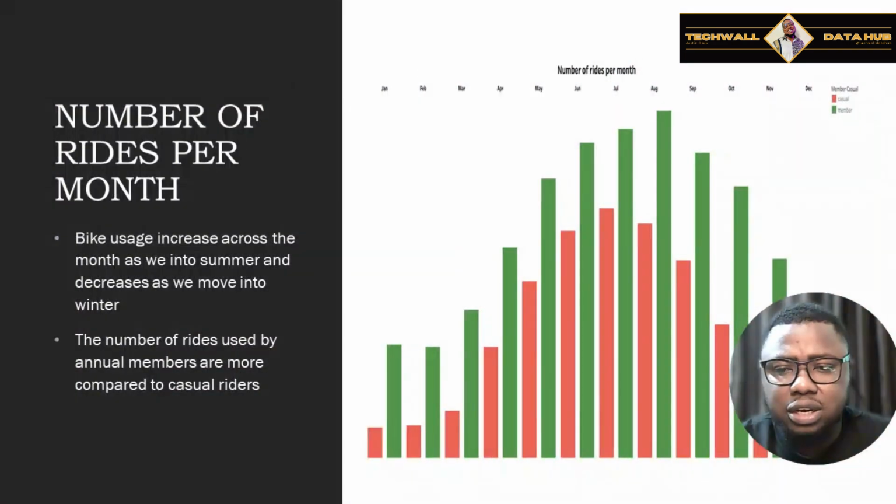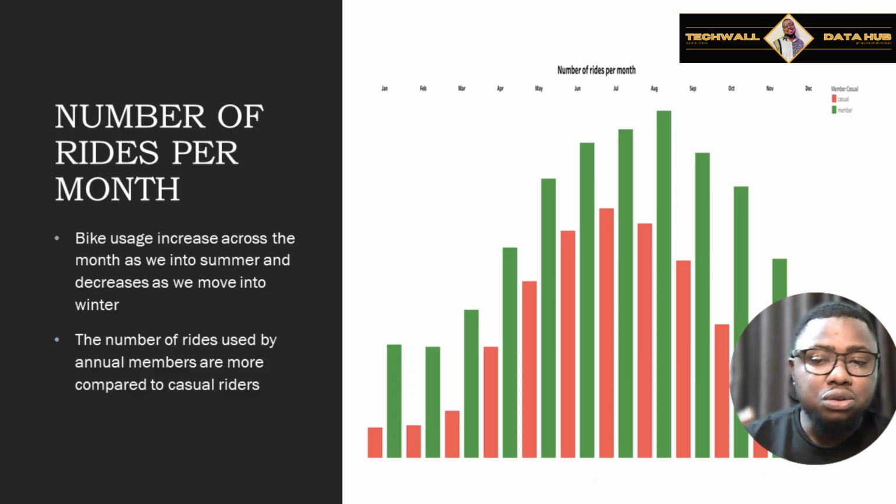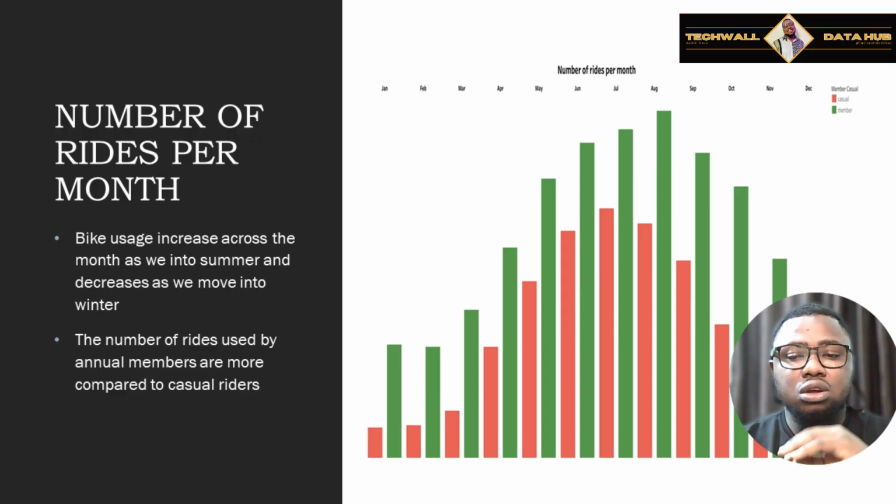Now look at this. This is the first finding we got: the number of rides per month. You will realize that bike usage increases across the months as we go into summer, and it decreases as we move into winter. So when you look at this graph, you find out that it's on a rise.